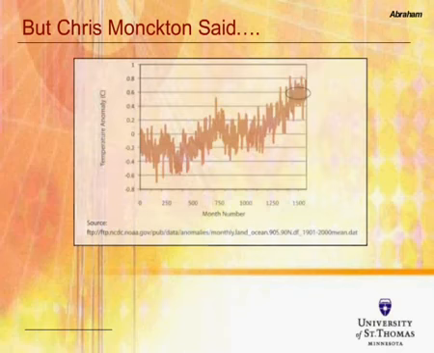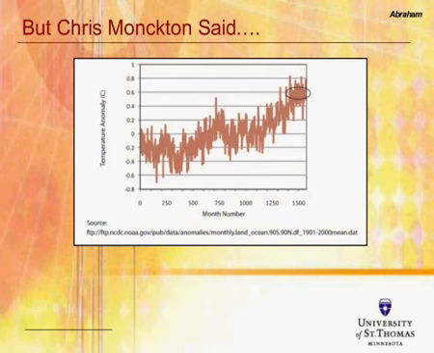Now, let's take a longer term view, though. This data goes back to 1880. And what you see is that there's an up and down monthly jiggle. What Chris Monckton has done is focus just on the part in the upper right. I'm showing that region in a circle. He's saying that temperatures over the last few years haven't gone up, so therefore temperatures aren't really increasing.